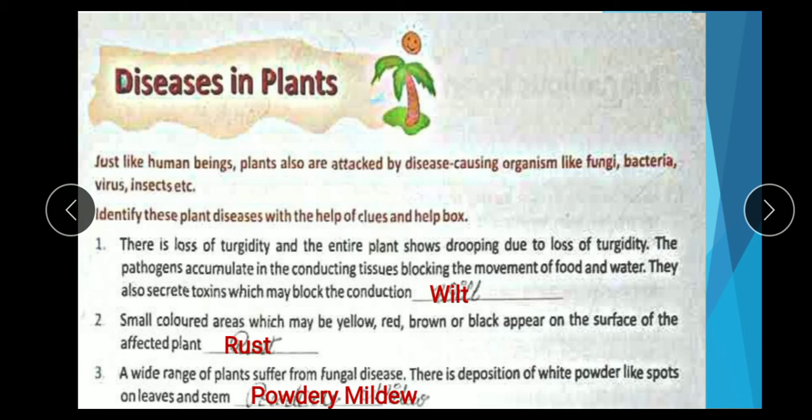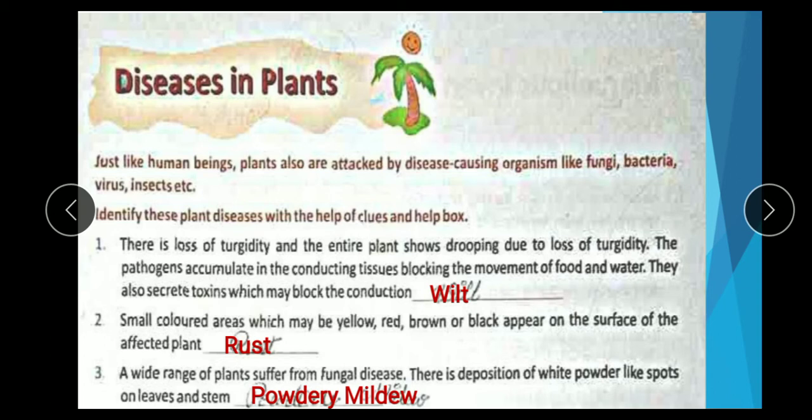Question number 3. A wide range of plants suffer from fungal disease. There is a deposition of white powder-like spots. Means when this disease occurs in any plant, white powder-like spots look visible on leaves and stem.